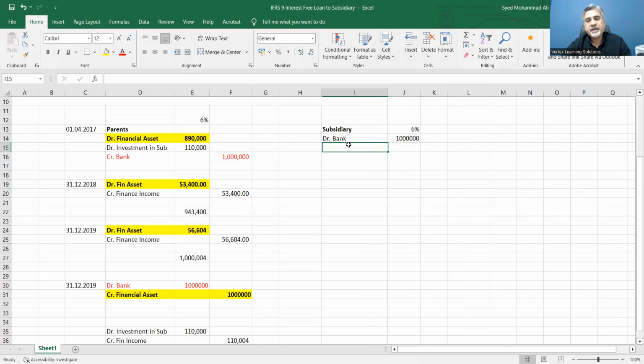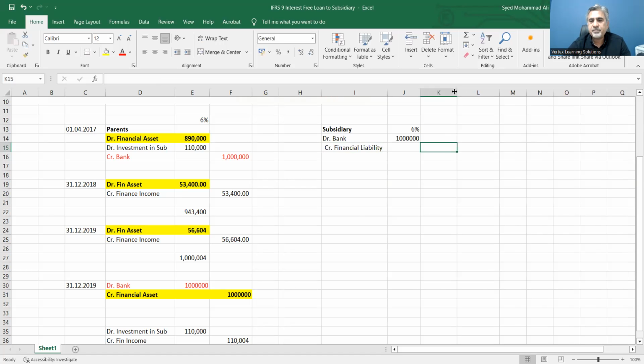Debit bank, and they will have credit financial liability. If I use the same discount rate, which is 6%, they will be using the same number, like 1 million times 0.89, which was given in the question.